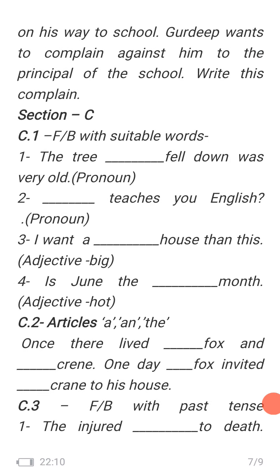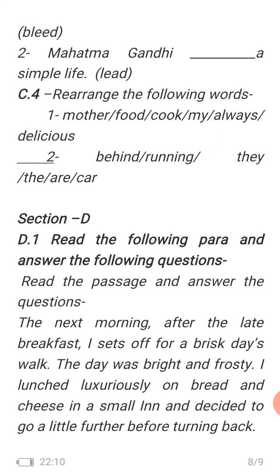What is the second form of bleed? Which is bled, B-L-E-D. The injured bled to death. Clear? Next, Mahatma Gandhi blank a simple life.